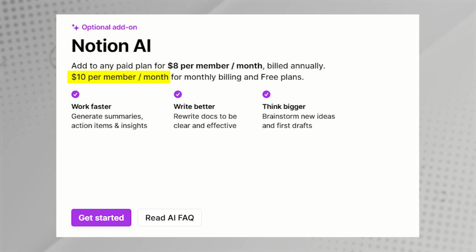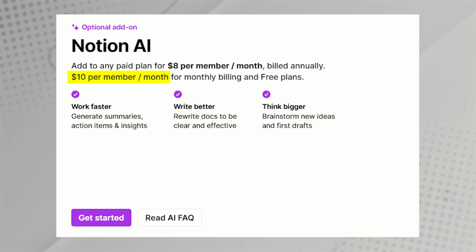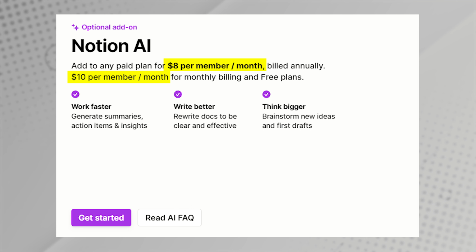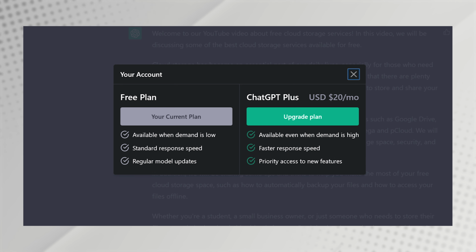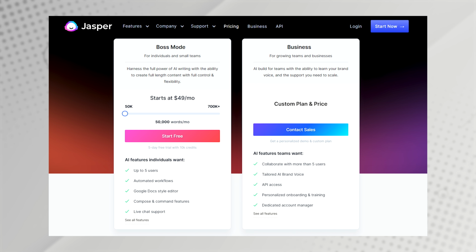As I was making this video, they announced their paid plans and this is what it looks like. It's $10 per month per member, and if you are on annual billing, then it's $8 per month per member, which is not a bad deal, and you can use it as many times as you like. Now, this is served as an add-on. You can get this for any of your Notion paid plans and even if you are on the free plan, which is awesome. If you compare that with ChatGPT Plus, which is $20 per month, and Jasper, which starts from $49 per month, then Notion AI seems to be a pretty good deal.